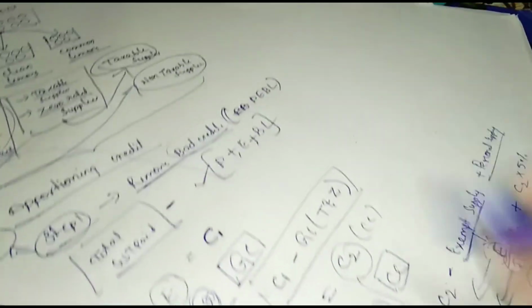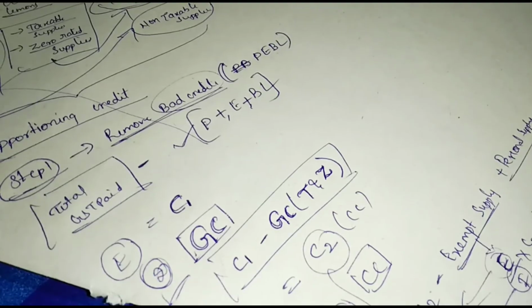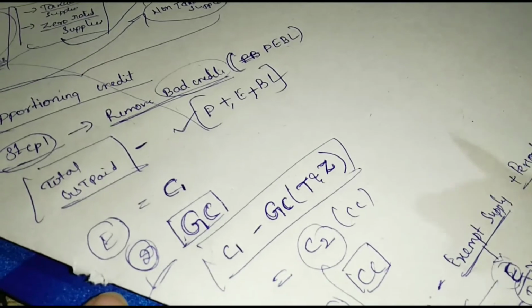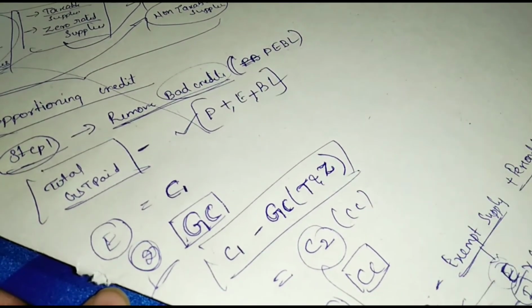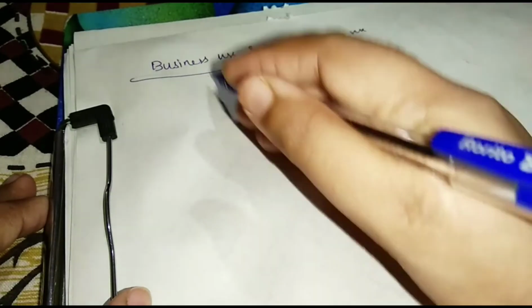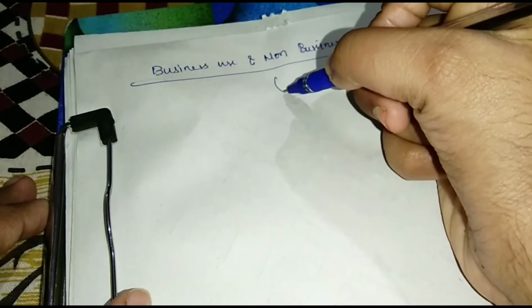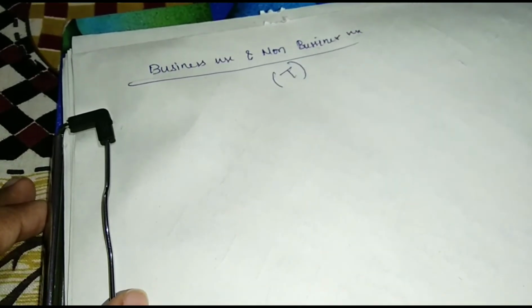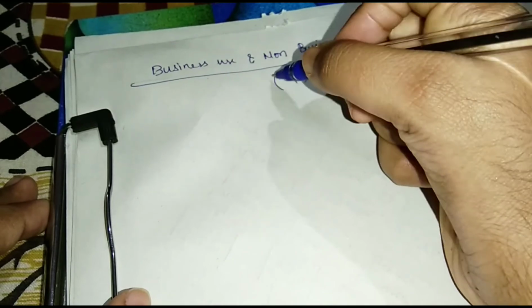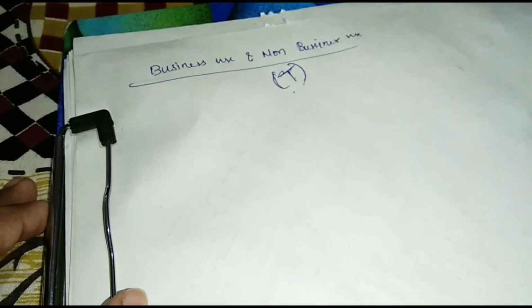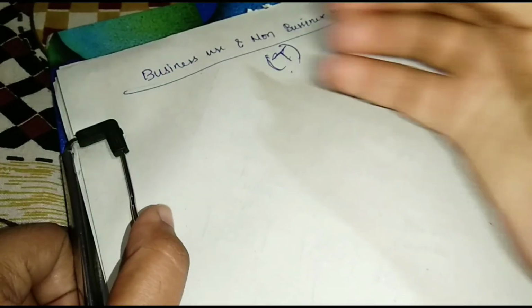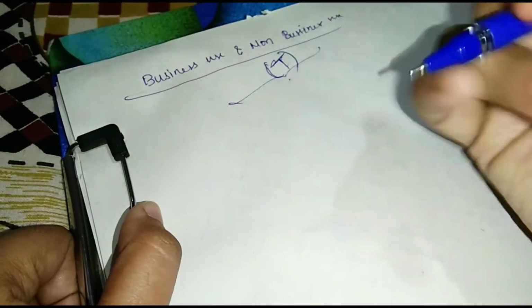I hope this is clear. And see, if anything is used for both business use and non-business use, for example telephone, in offices the telephone is used for business purpose and also personal purpose. In these cases, how to apportion?